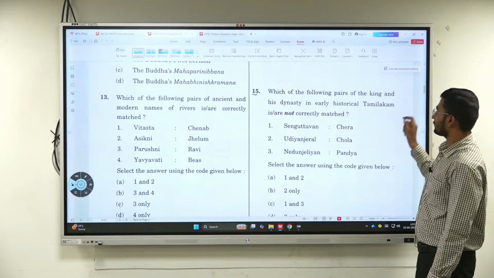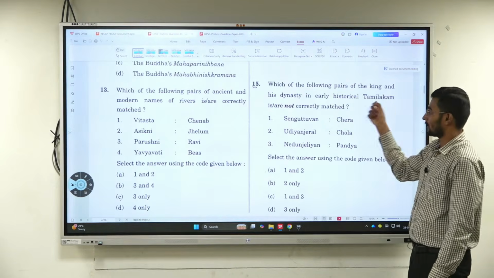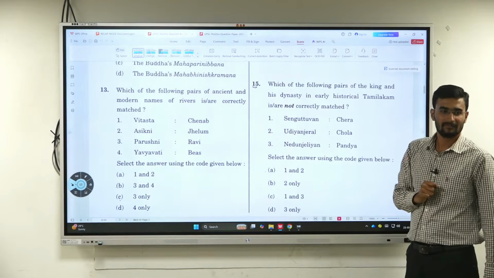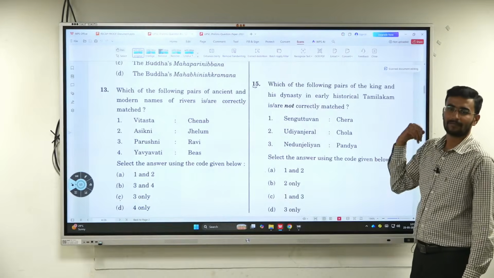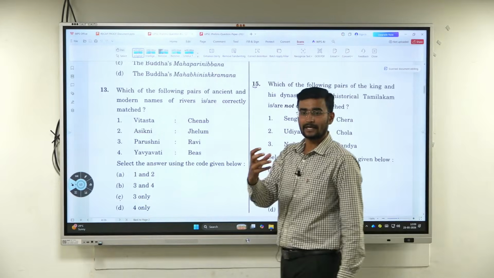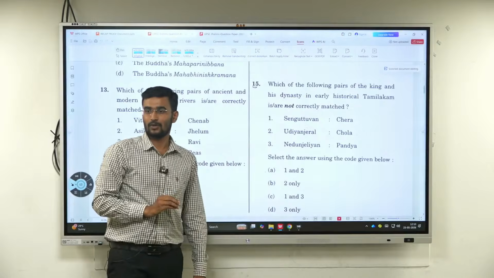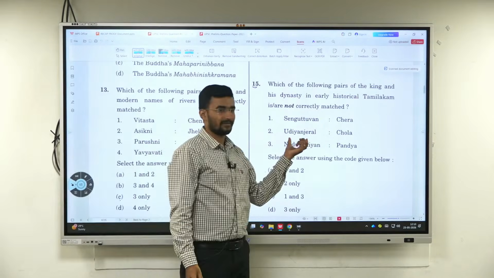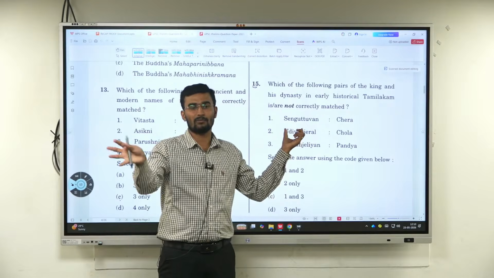Which of the following pairs of kings and dynasties in the early historical, with respect to the Tamil literature, is not correctly matched. Not correctly matched. But first of all, we don't know. Cheras, Cholas and Pandyas are very neglected. We just go on keeping the most popular ones. But when Cholas come, what do we see? We'll talk about the Chola king, that is done.